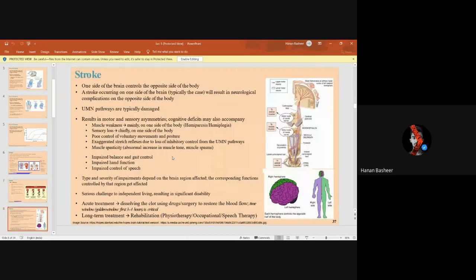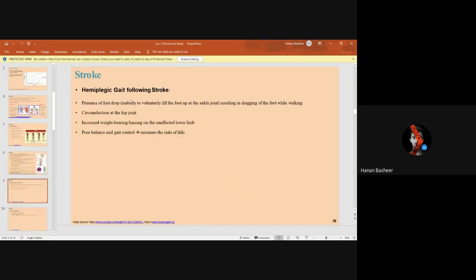Stroke will affect one side of the brain, which indirectly will affect the other part of your body. So it is interconnected. The UMN pathways are typically damaged. The stroke will result in a hemiplegic gait, which is the presence of foot drop, the inability to voluntarily lift the foot up at the ankle joint, and instead we will drag the foot while walking. So it's a very dangerous situation, and circumduction will happen at the hip joint. Otherwise, our leg will start to decay.